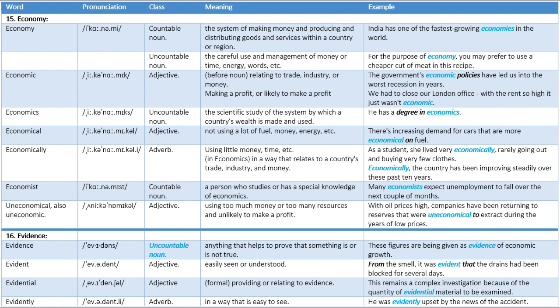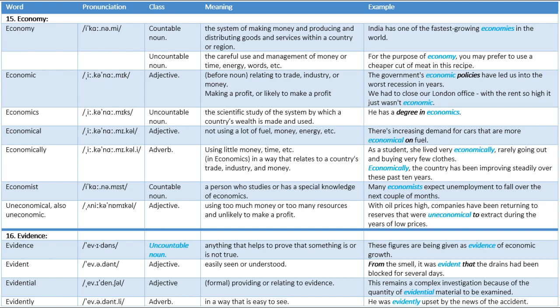Economist. Countable noun. Meaning, person who studies or has a special knowledge of economics. Example, many economists expect unemployment to fall over the next couple of months. Uneconomical, also uneconomic. Adjective. Meaning, using too much money or too many resources and unlikely to make a profit. Example, with oil prices high, companies have been returning to reserves that were uneconomical to extract during the years of low prices. 16. Evidence. Evidence.